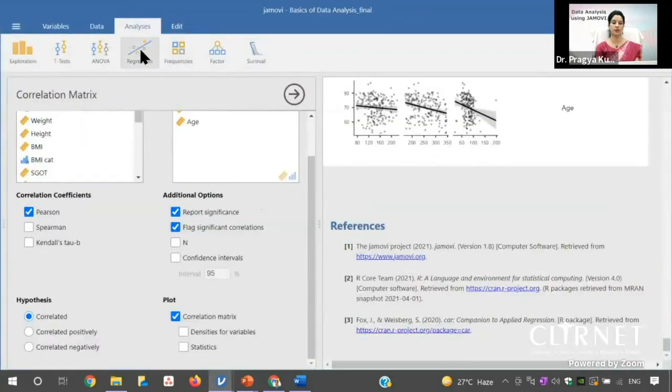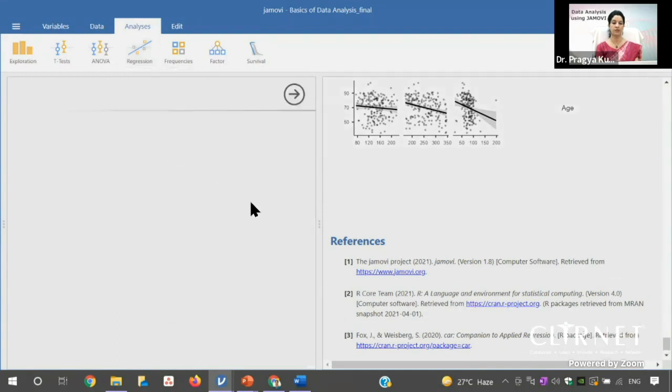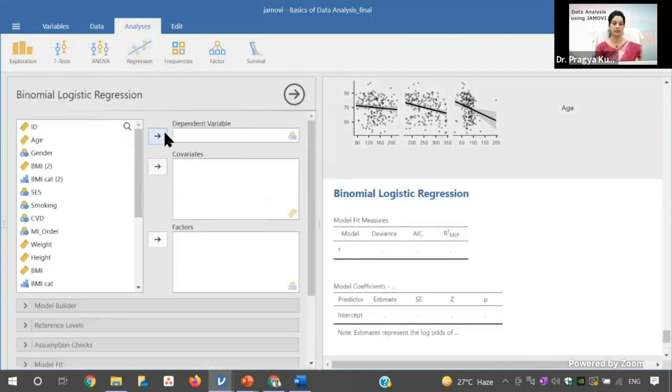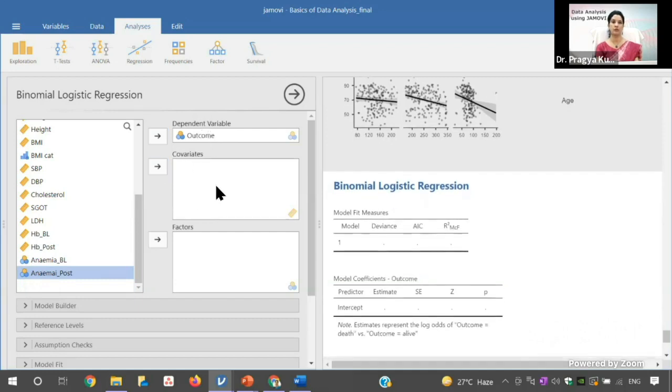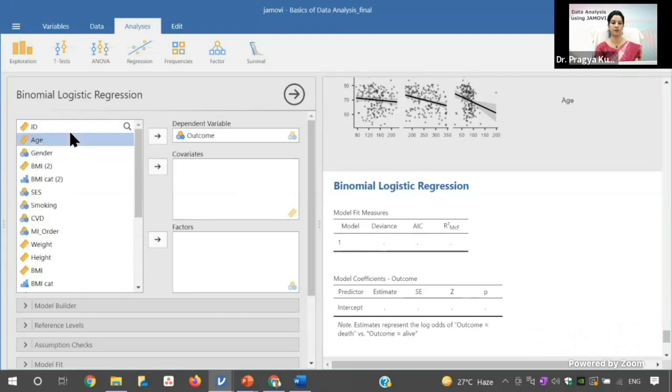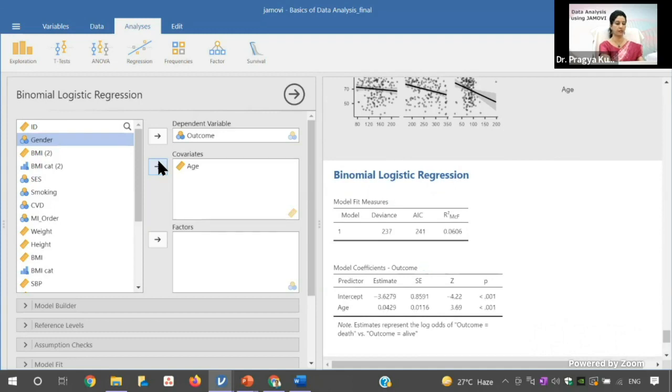So for that, you go to this regression. In this regression, you can see there is a 2 outcome. This is the binomial regression. And here, the dependent variable is the outcome, so it should be categorical. So the dependent variable is the outcome variable. And then there are 2 windows. This is covariate. You can see the sign here. This is a sign of scale variable. So under the covariate, you should enter the continuous variable. Age was my continuous variable, so I will enter age here. And then factor should be the categorical variable.